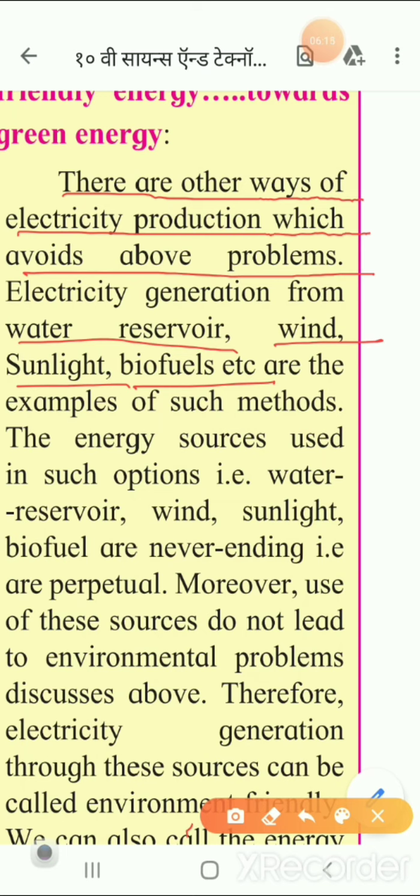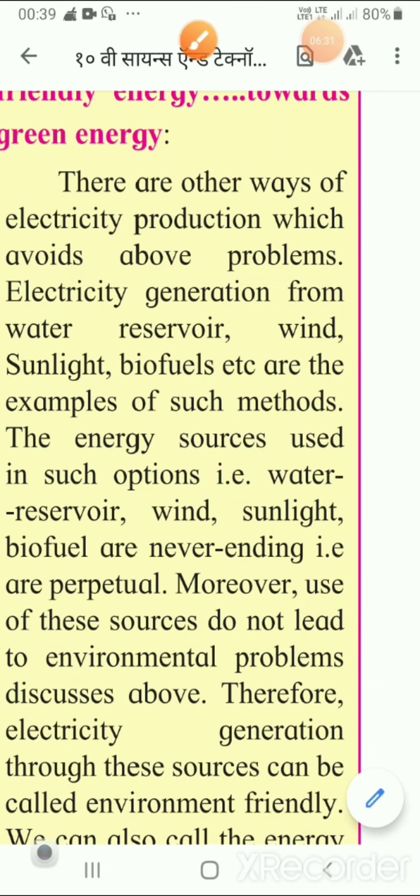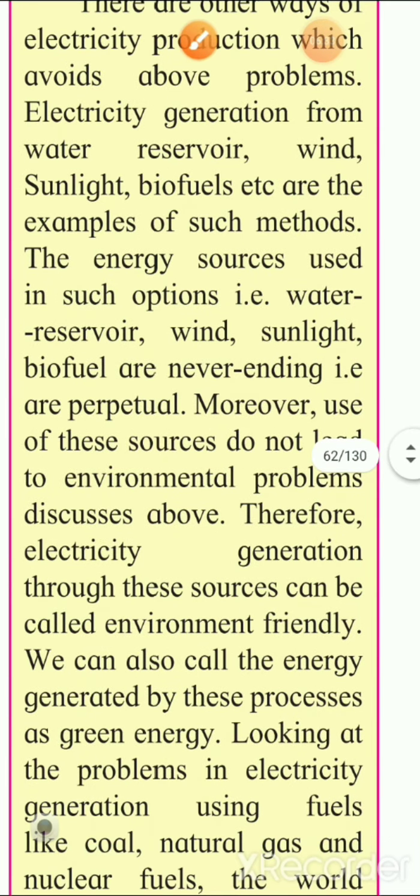Perpetual means never ending. Now, use of these sources does not lead to environmental problems. Therefore, electricity generation through these sources can be called eco-friendly energy sources.